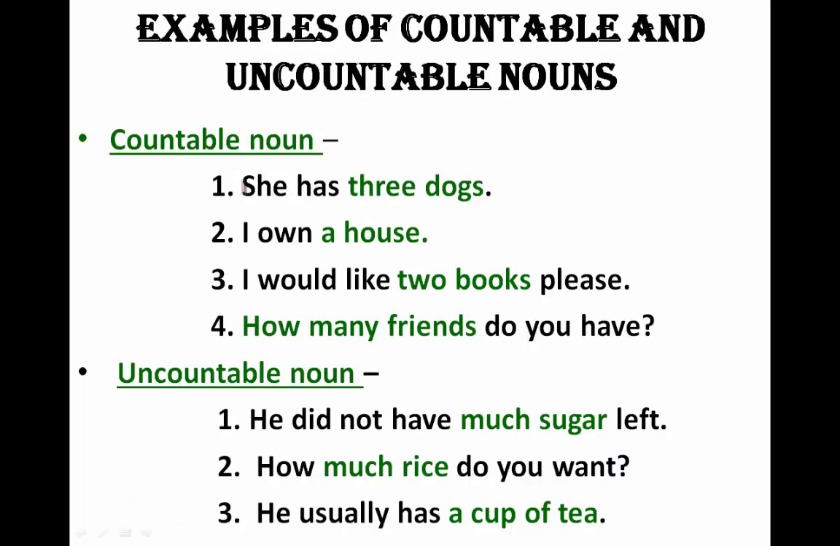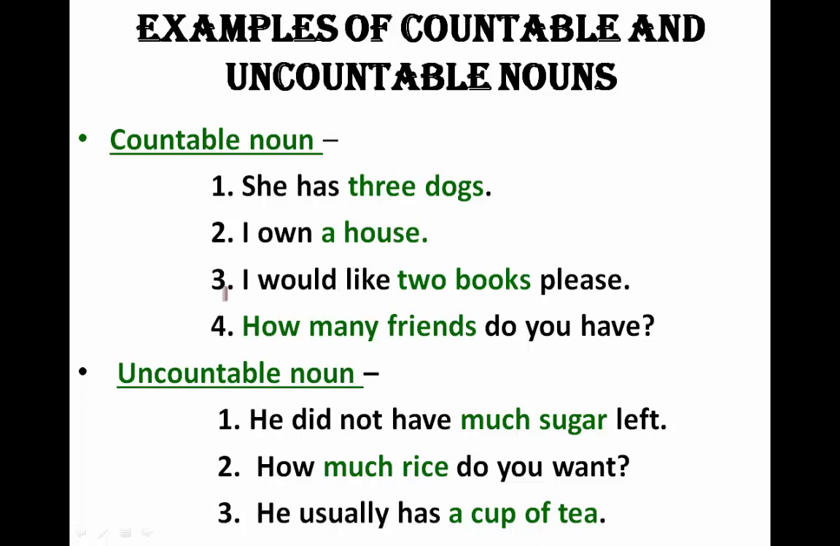So there are some more examples of countable and uncountable nouns in a proper sentence. So countable noun. She has 3 dogs. So basically I have numbers. Like she has how many dogs? 3 dogs. 1 2 3, I can count. Okay. I own a house. So basically house is a thing which we can count.